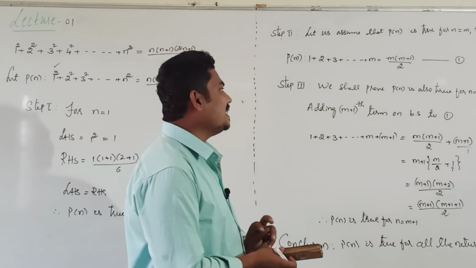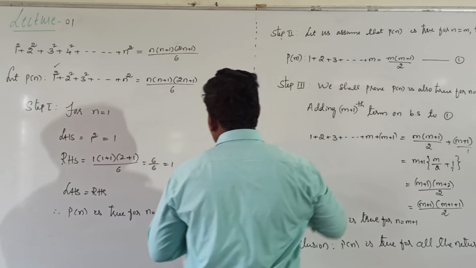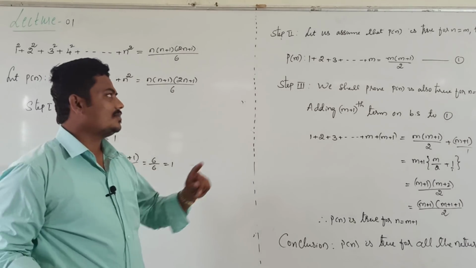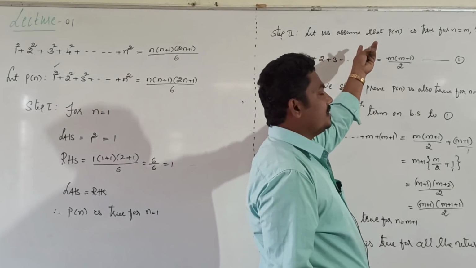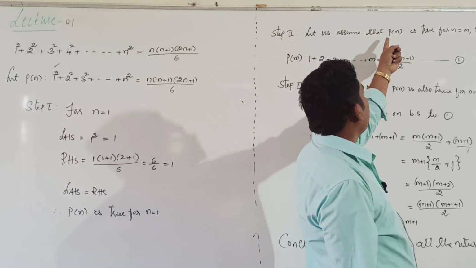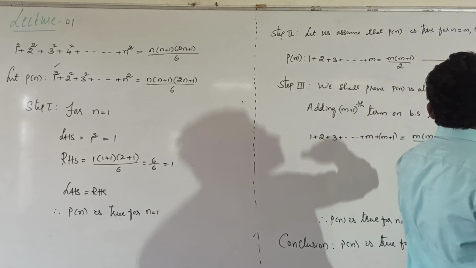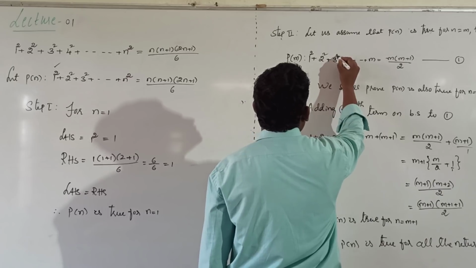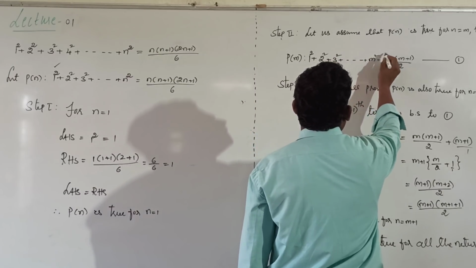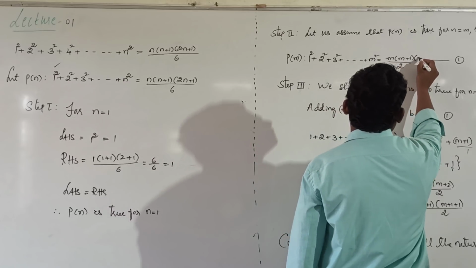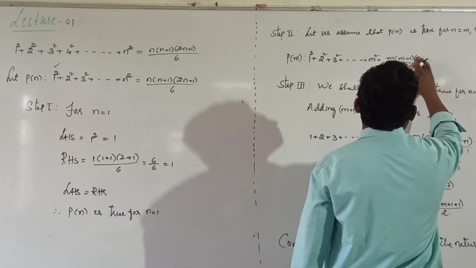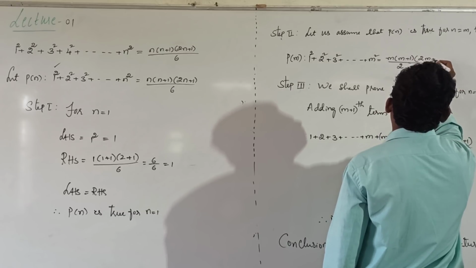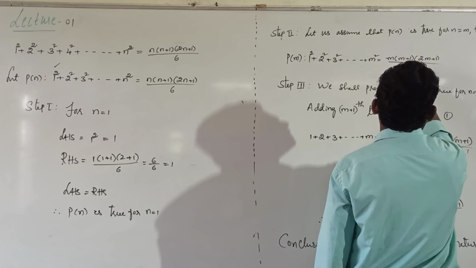Step 2, same sentence. It is true for 1, means it is true for 2, 3, 4, it is also true for any natural number. Let us assume that P of n is true for n equal to m, then given statement becomes in terms of m: 1 square, 2 square, 3 square, up to m square is equal to m into m plus 1 into 2m plus 1 divided by 6.